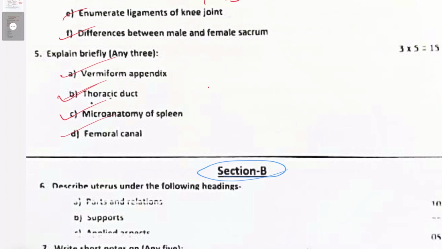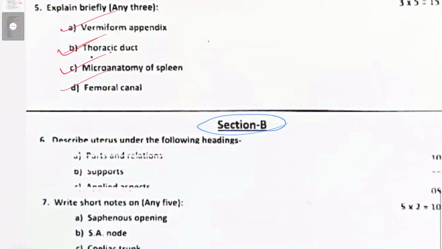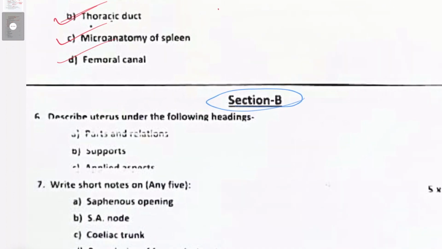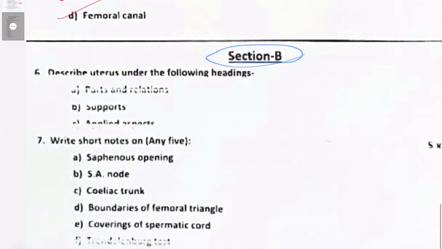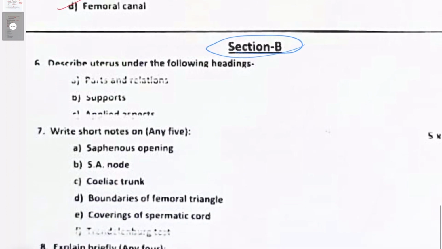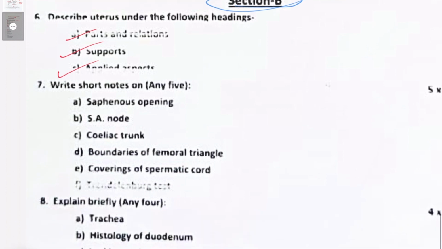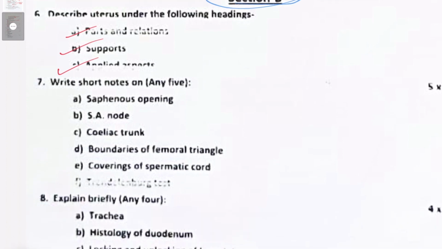Femoral canal is very important, related to femoral hernia. The medial compartment of the femoral sheath. Now, section B: describe the uterus under the following headings. These are parts and relations of the uterus, then supports of the uterus, and applied anatomy. A long question. Write short notes on any 5. Saphenous opening, also called the cribriform opening. With this, the great saphenous vein dips inside and opens into the femoral vein. But there are branches of the femoral artery also emerging out through this.